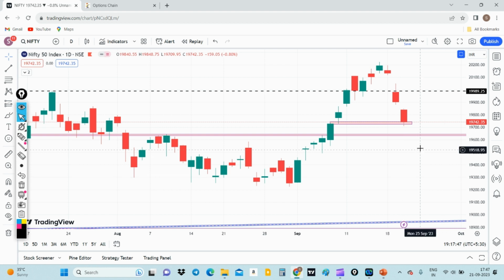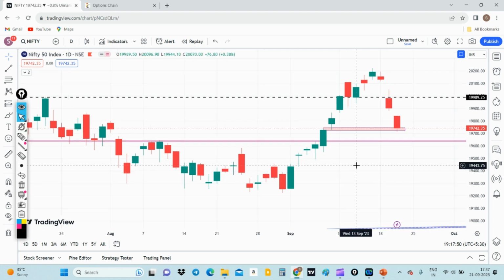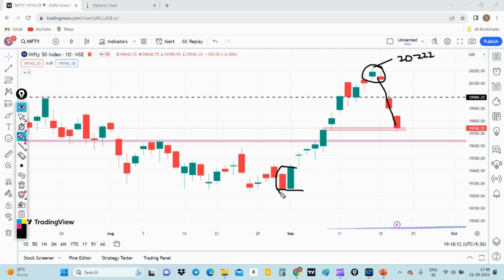So if you see this Nifty chart on daily time frame basis, after hitting an all-time high of around 20,000 to 20,222, we saw a sharp correction which has almost taken it to 19,700. Today the low was in fact below 19,700. But on the daily time frame, we had 19,200 as a level where it started rallying, and almost we went 1,000 points in 3 weeks.